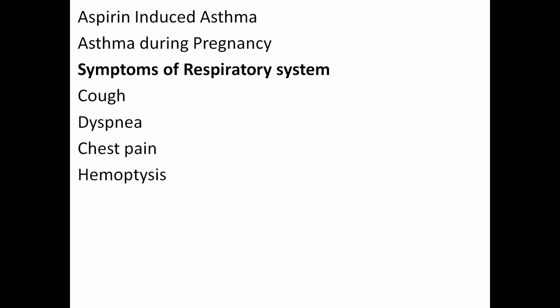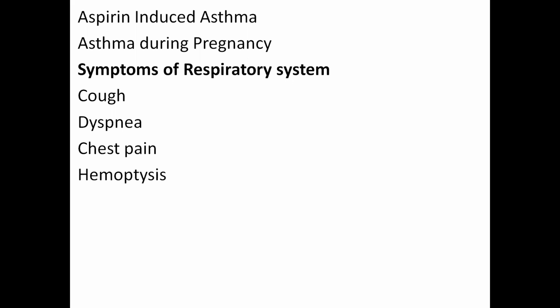You will learn in detail when you come to the ward and take the history of patients: duration, dyspnea on exertion, orthopnea, paroxysmal nocturnal dyspnea, trepopnea, platypnea. These are various terms used. You will discuss them in the ward when you take the history.